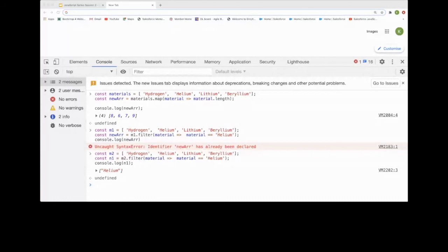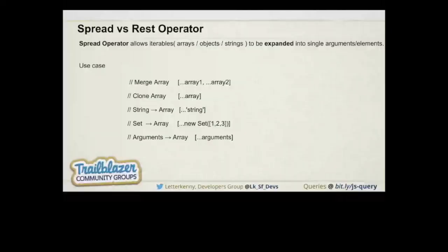If we need to merge two different arrays, clone an array, convert a string to an array, convert a set to an array, or convert arguments to an array, these are the different use cases where we can use the spread operator. And the spread operator is nothing, just these three dots. Now I'm moving on to the example.